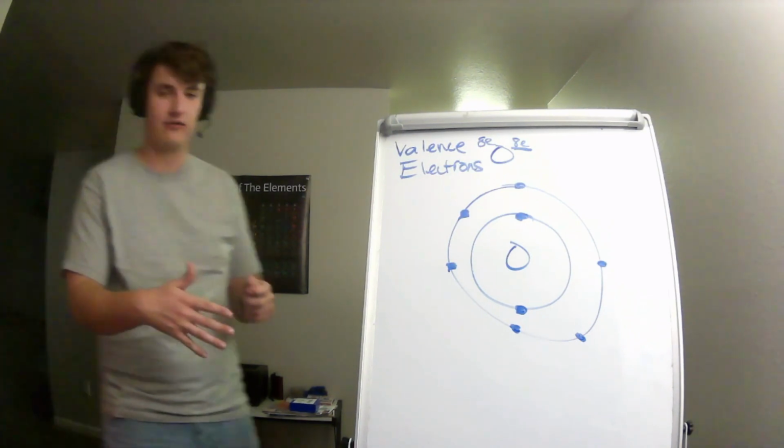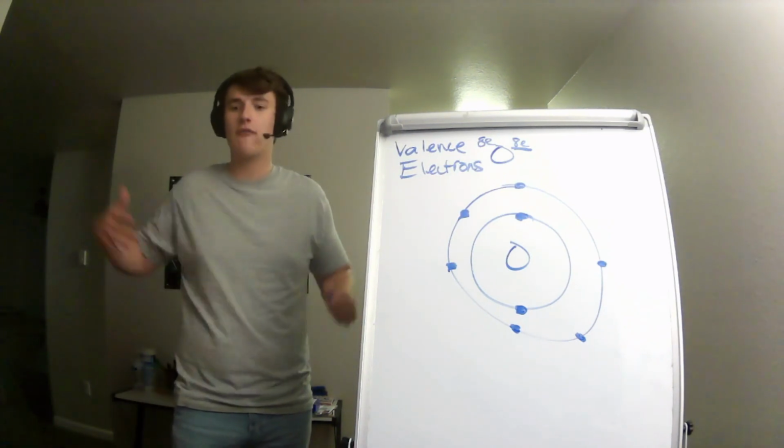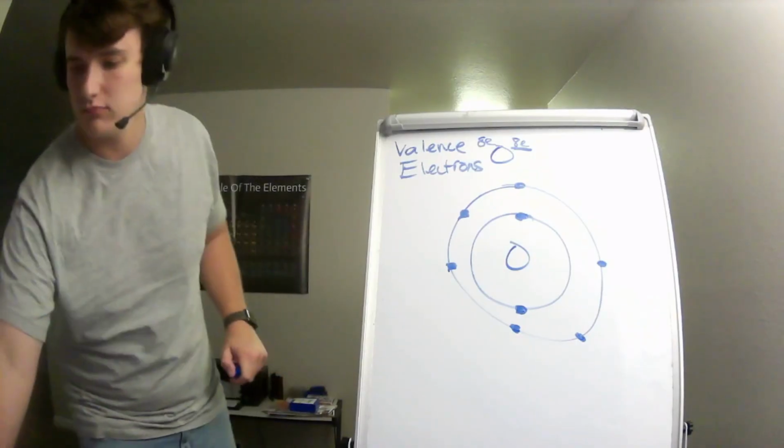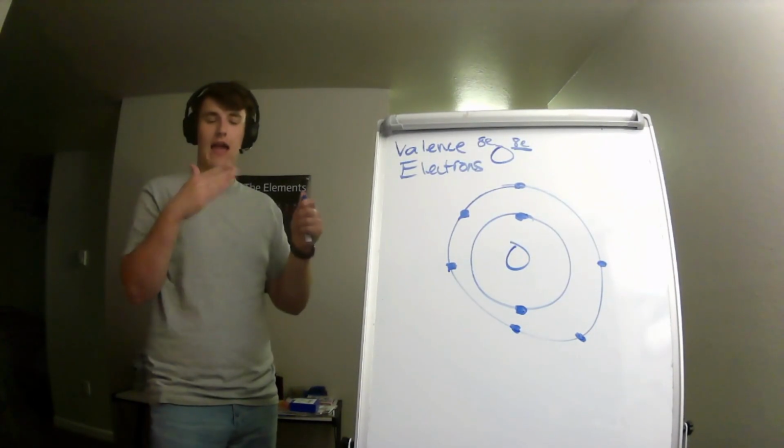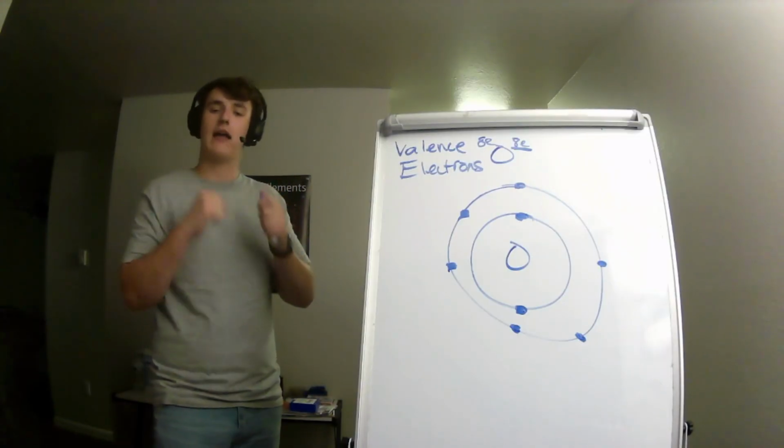Remember I said at the start of the video, electrons are the MVP. They drive all chemical reactions because atoms want to be stable. They want a full outer shell.